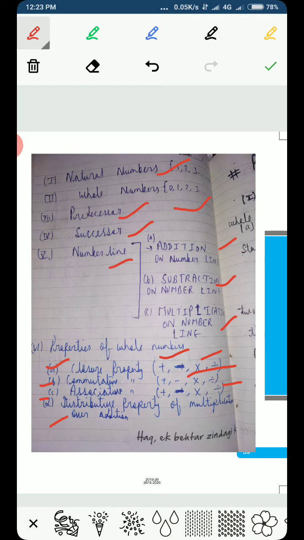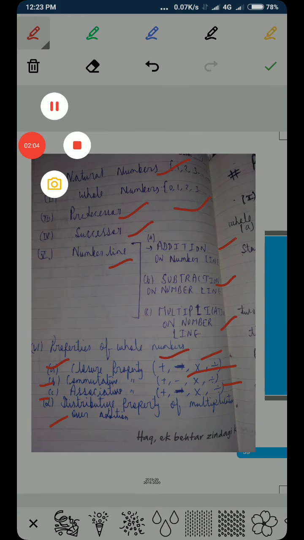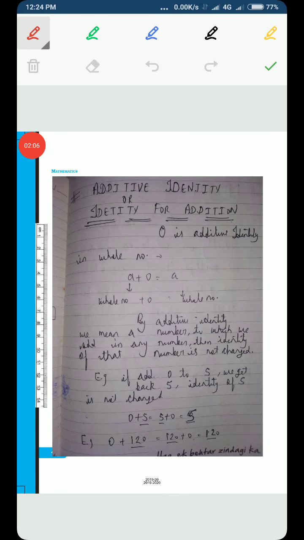Now in this video I'm going to start the next property of whole numbers, and that is identity for addition, or additive identity. This is the concept that we are going to learn now, and it is very important.